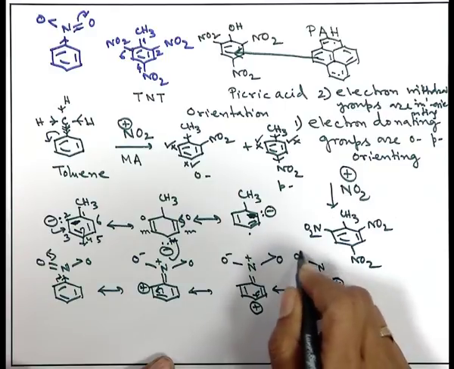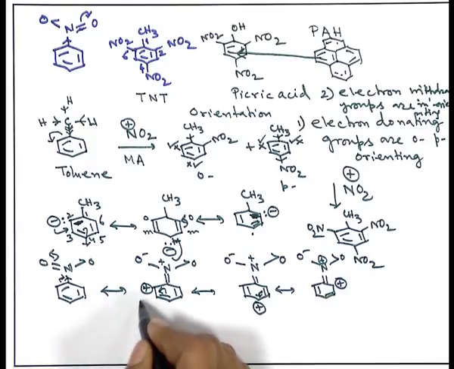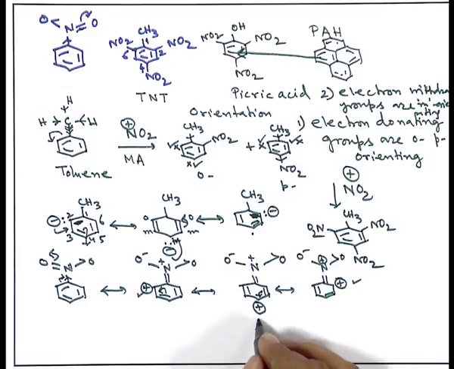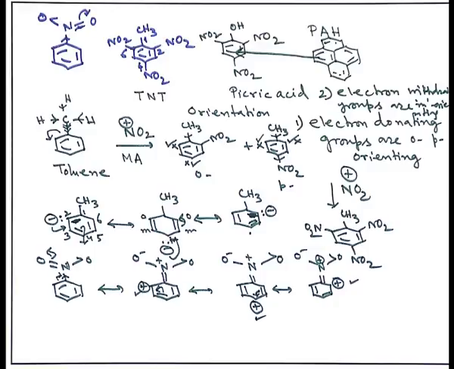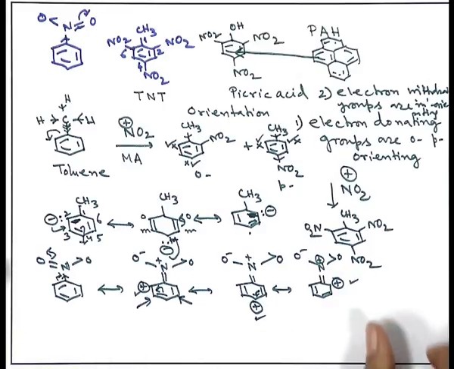So, what is happening here? This is the ortho position, 2 position, this is the 6 position, also ortho position, this is the para position. So, these 3 positions, that is ortho and para, are positively charged. So, if you bring an electrophile which is positively charged, it will not enter there. What is the second possibility? That it will enter exclusively at the meta position.